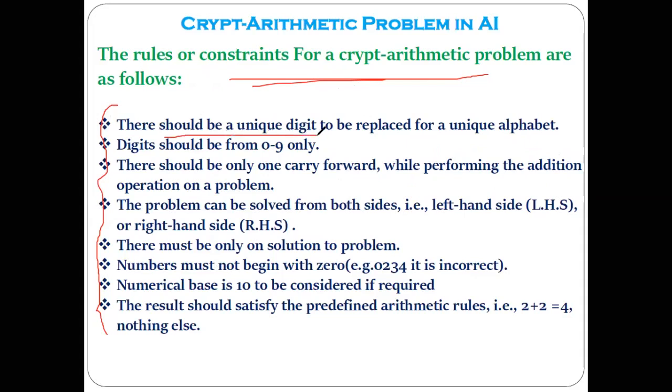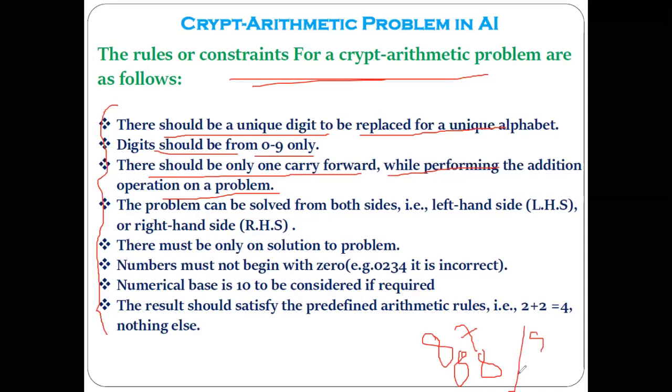First, there should be a unique digit replacing each unique alphabet. The digit should be from 0 to 9 only. You cannot use digits apart from 0 to 9. There should be only one carry forward while performing the addition operation. I hope all of you know the carry. Like if I write 87 plus 88, its addition will be 165, and this 1 is the carry generated. So there should be only one carry forward while performing the addition operation.